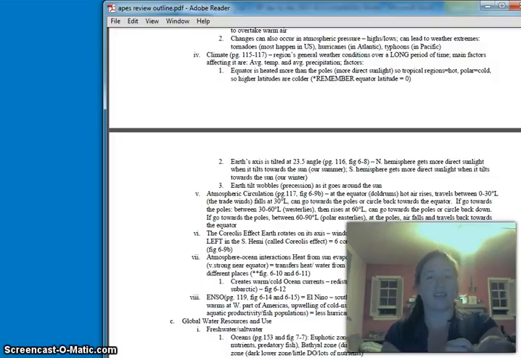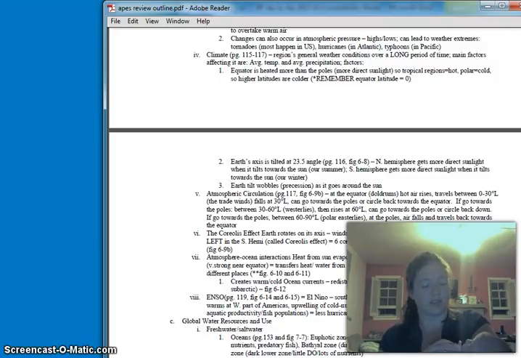Our Earth does wobble some as it goes around the sun, which does cause some other issues as we get into different parts of our climate and our patterns. So we do have atmospheric circulation. Okay, so at the equator, not a lot of wind. The hot air is just simply rising up. Okay, it goes up, it travels about 30 degrees both north and south, and then it falls.